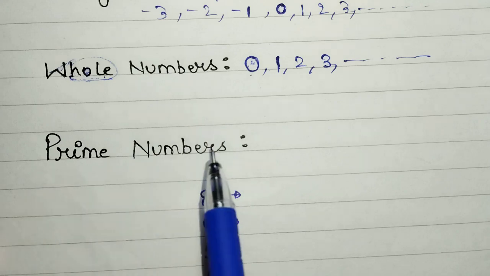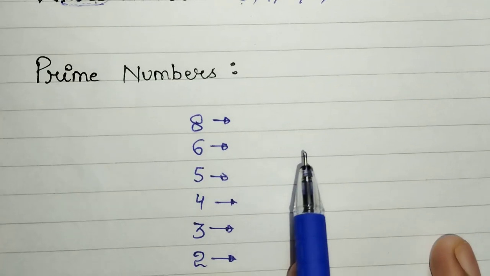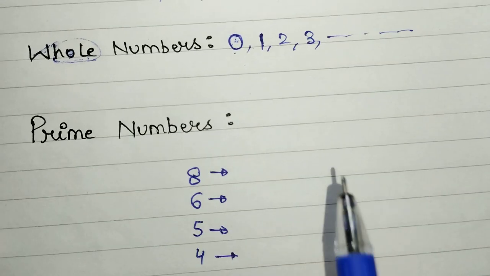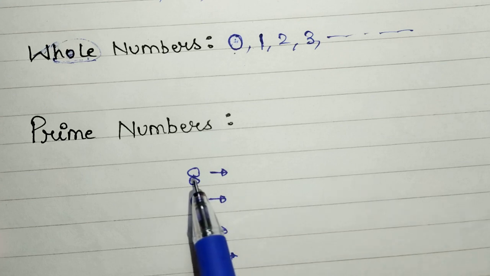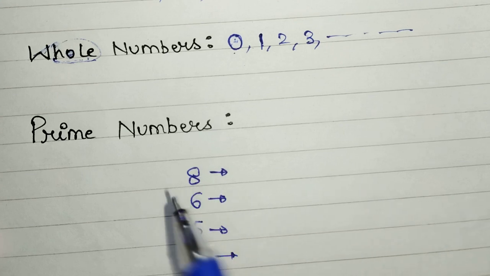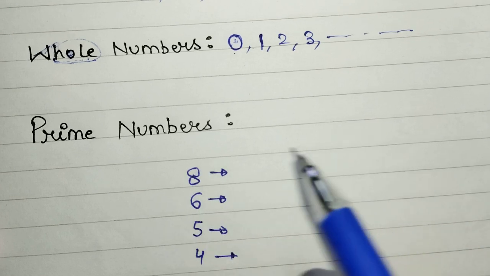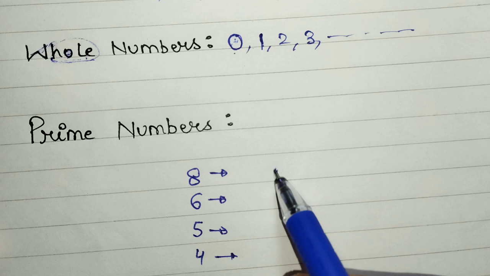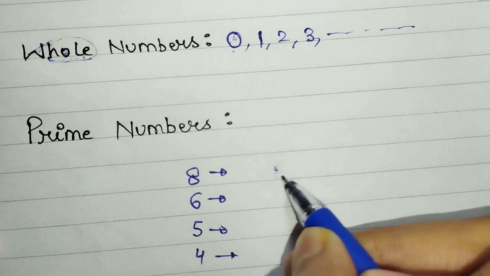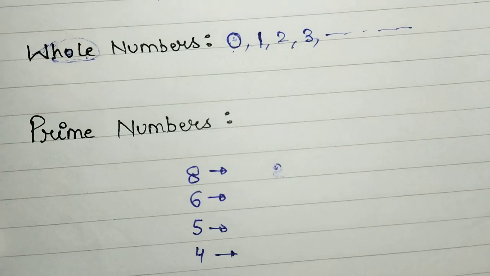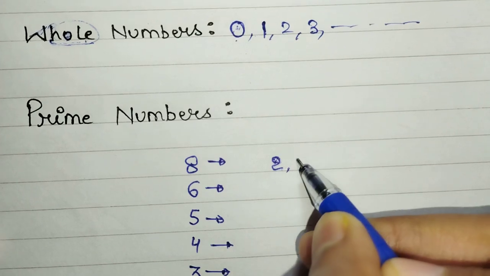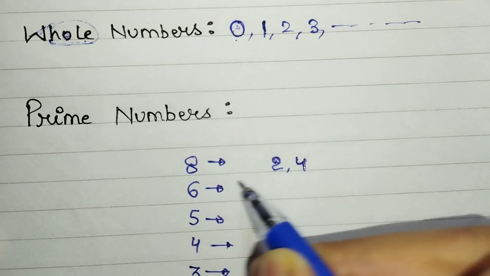Next we have prime numbers. I have written here some numbers. How many numbers do you think can divide this 8? So 2 can divide 8, right? 2 fours are 8. 4 can divide 8, right? 4 times 2 is 8.